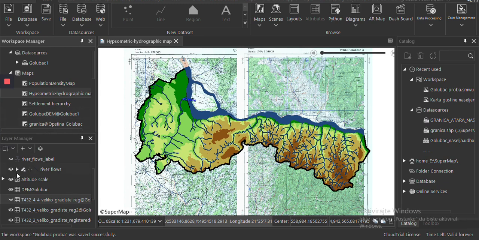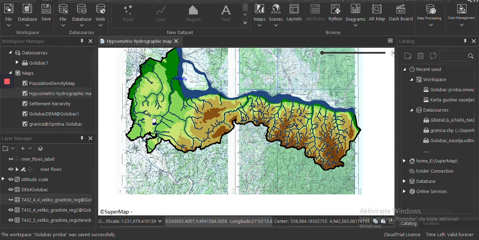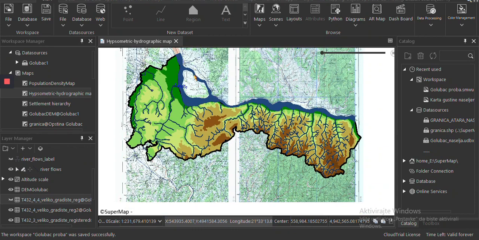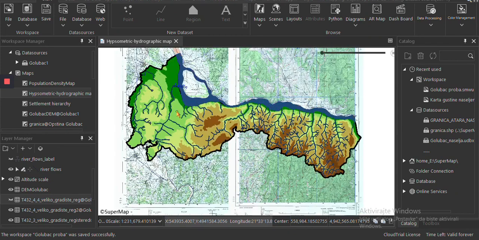Then, as a base for drawing river layers, river flows, and Danube, we used topographic maps from the Military Geographical Institute.